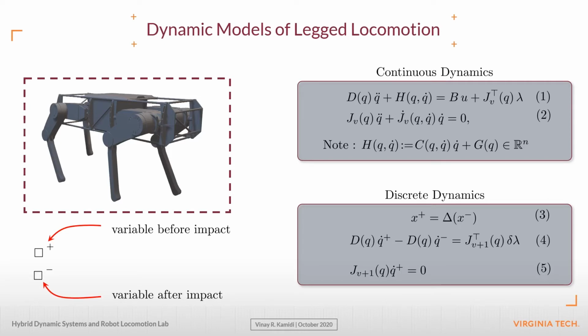On the contrary, contact initiation is modeled as an instantaneous impact. This is cumulatively described by equation 4 and equation 5. Here the subscripts plus and minus represent variables before and after contact initiation respectively.